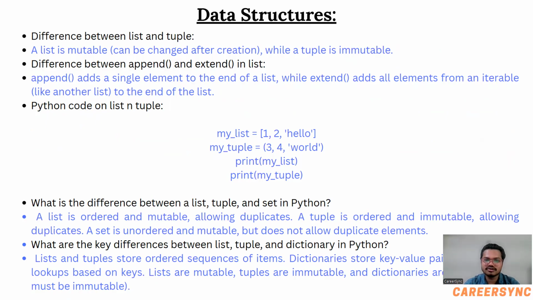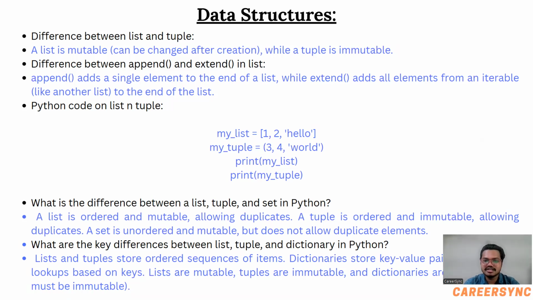So, Python code on list and tuple. Here, as you can see, is a Python code where my list is equal to 1, 2, and a string "hello", while my tuple is 3, 4, and "world". Then print my list, print my tuple. It is an example just for the code execution.